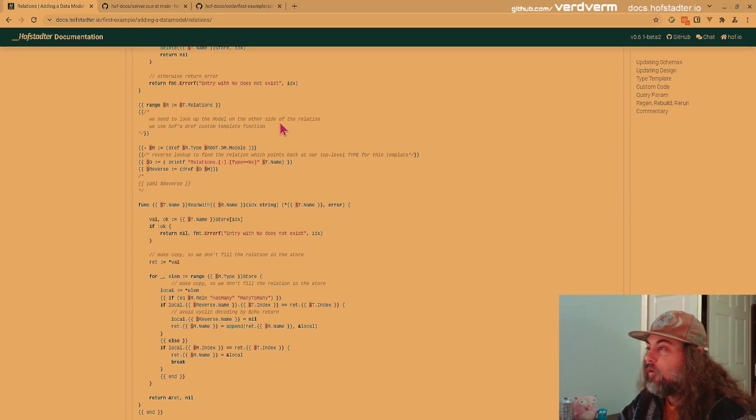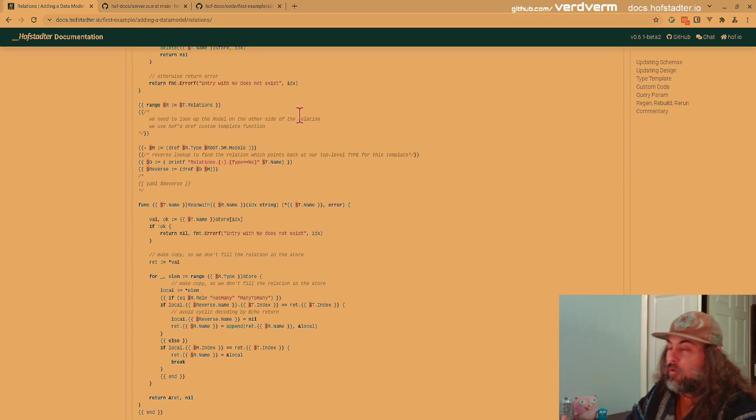So we need to look up the model on the other side of this relation. So we have our top level type user. It has the relations, and in this case, we're going to be looking at relation to-dos. User has many to-dos. So we need to look up that. We need to look up the to-dos model. Remember, this is just a string right now. We need to look up the actual model so we know things about it.